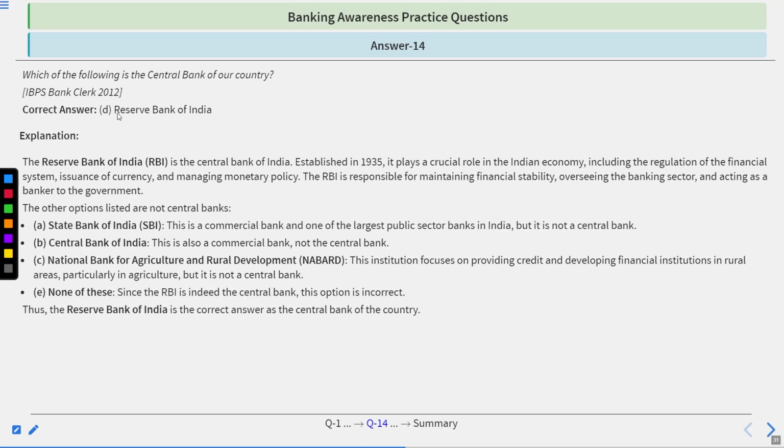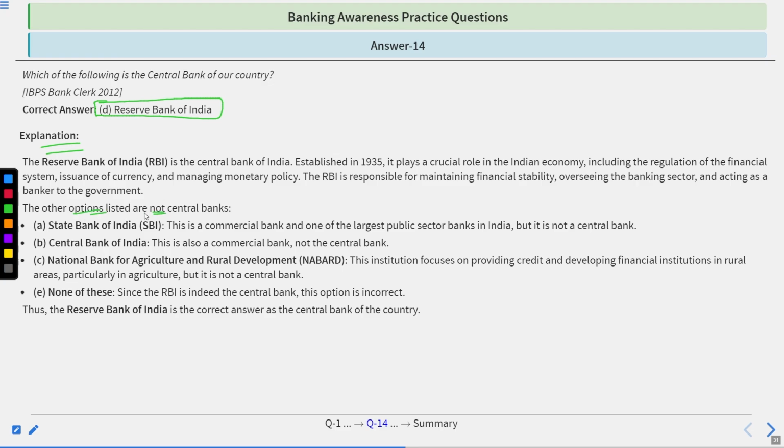Time's up. Reserve Bank of India. Go by the explanation. The Reserve Bank of India, the central bank of India, established in 1935, plays a crucial role in the Indian economy, including the regulation of the financial system, issuance of currency, and managing monetary policy. RBI is responsible for maintaining financial stability, overseeing the banking sector, and acting as a banker to the government.